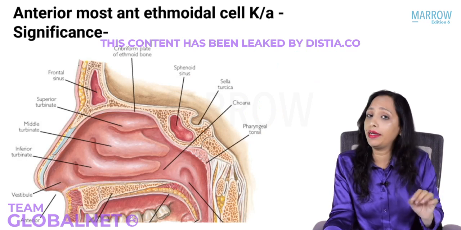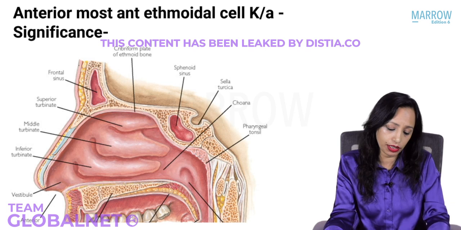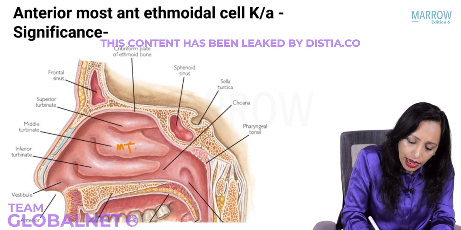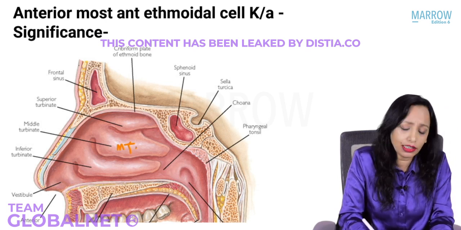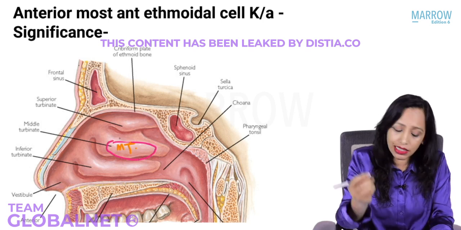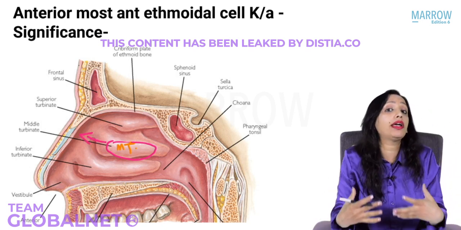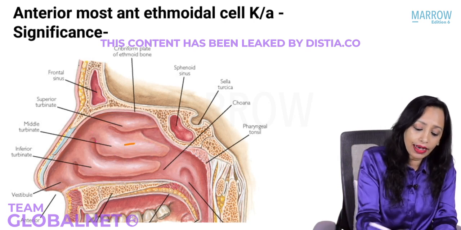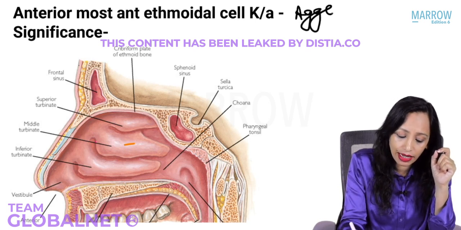Now, the third one is the anterior ethmoidal cell, what is that? That is the anteriormost anterior ethmoidal cell. So what is anteriormost? Normally, this here is the middle turbinate and lateral to that is the middle meatus. So the anterior ethmoids are supposed to be localized in the middle meatal area, right? Now, if they are extensively pneumatized, then they can extend more anteriorly, anterior to the anterior attachment of the middle turbinate also. And that is what is known as agger nasi. So the anteriormost anterior ethmoidal cell is what is known as agger nasi.